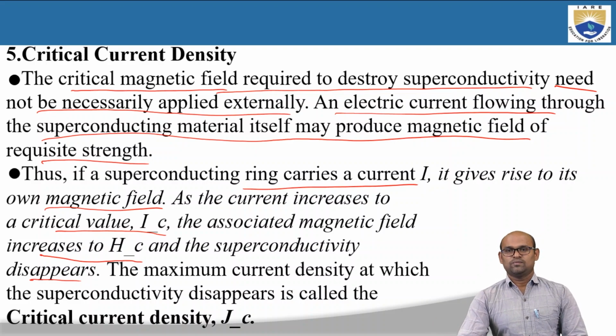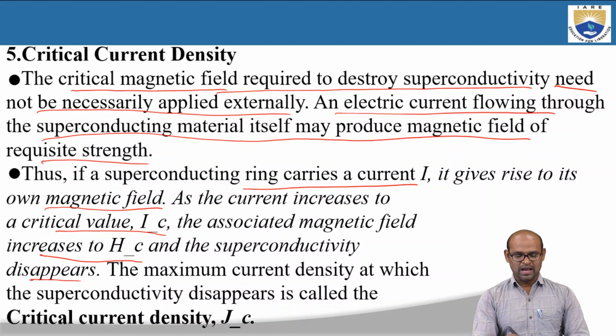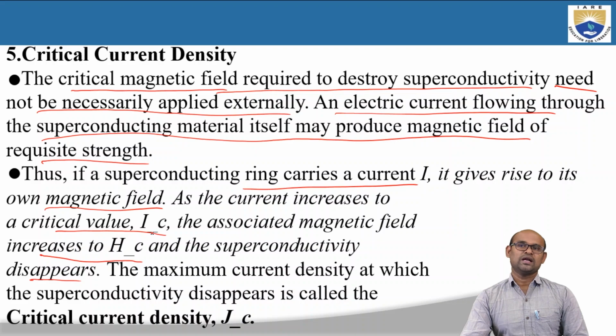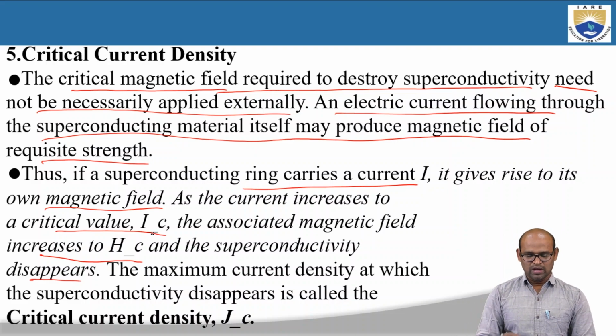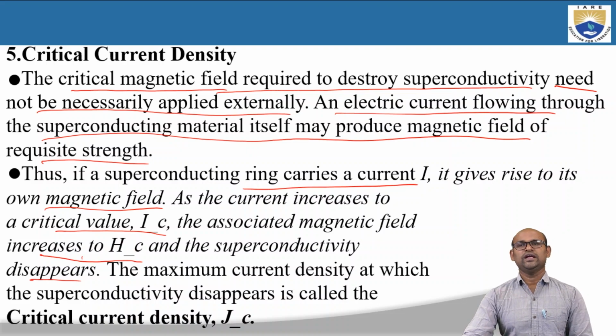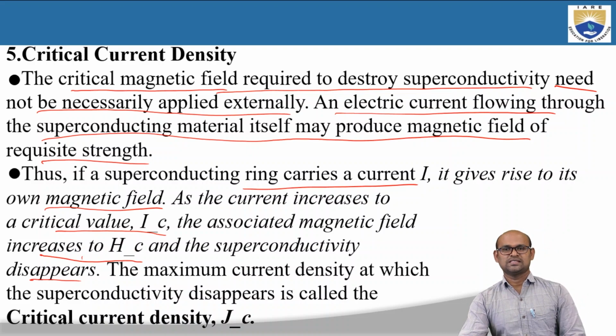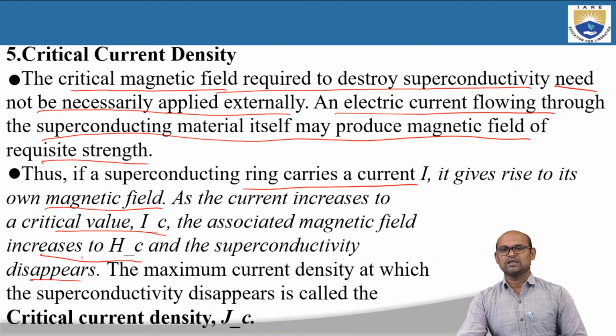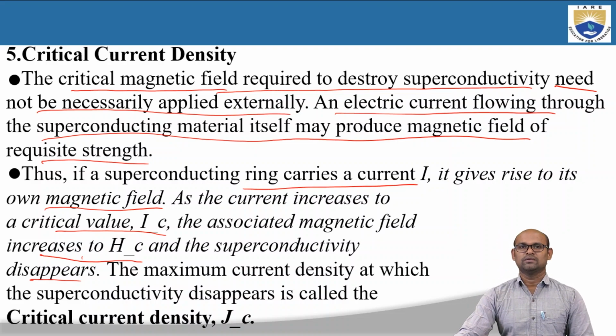If the current flowing in the superconducting ring reaches the critical current, then the magnetic field produced will also increase to a value Hc. And when the magnetic field is greater than this critical magnetic field Hc, the material loses its superconductivity and goes into a normal state.